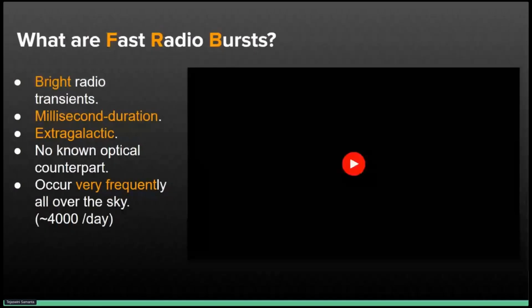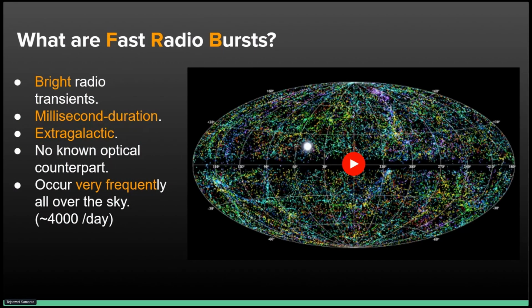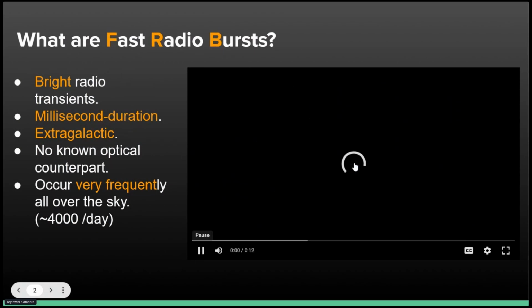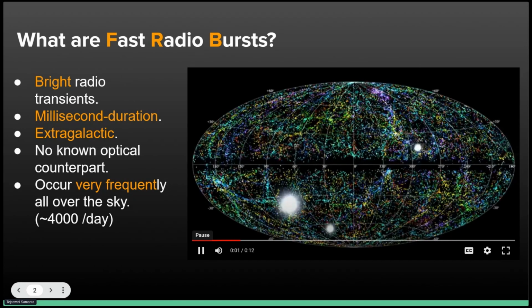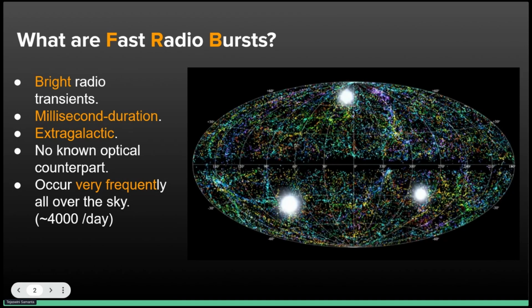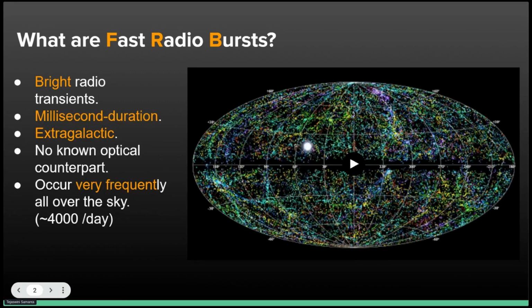So what are FRBs or fast radio bursts? FRBs are very fast and bright flashes of light that occur all over the night sky. They last for a very short duration of time, like just a millisecond. They occur outside the Milky Way galaxy, and since they are radio light and not visible light, we need radio telescopes to see them as they aren't visible to the naked eye. These FRBs occur very frequently all over the sky, about 4,000 events per day.